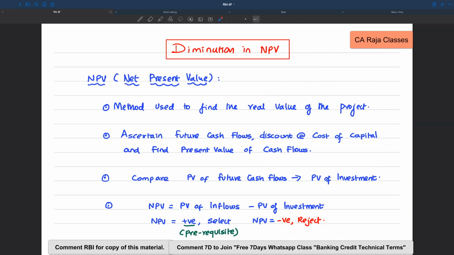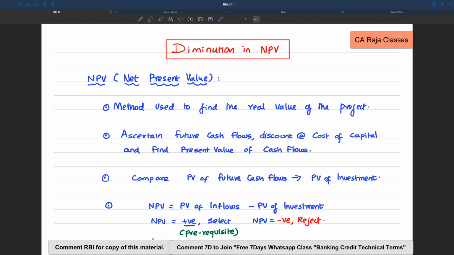So this framework mandates that if a bank is funding a project, they should look into net present value and ensure the net present value is positive at the time of sanctioning the loan.